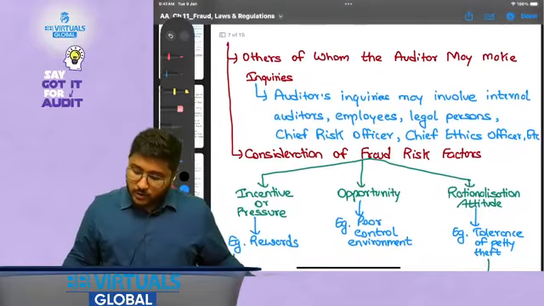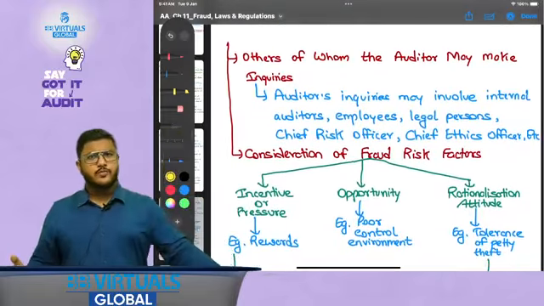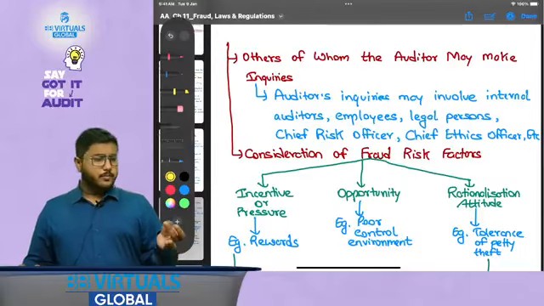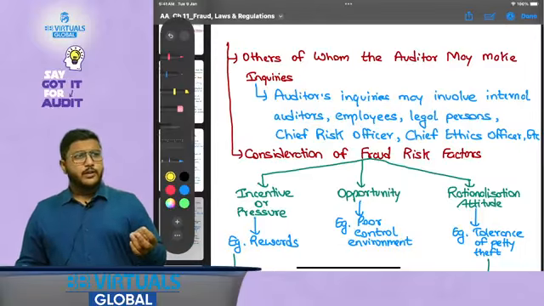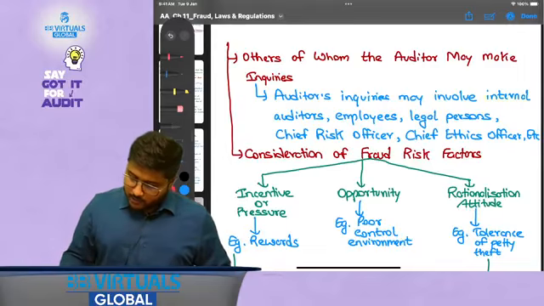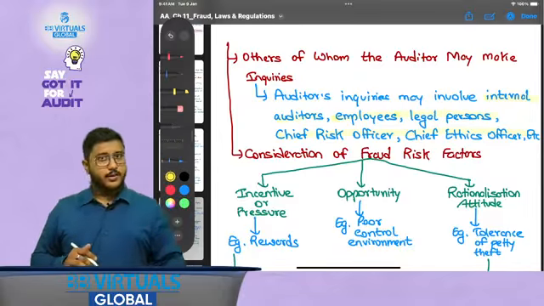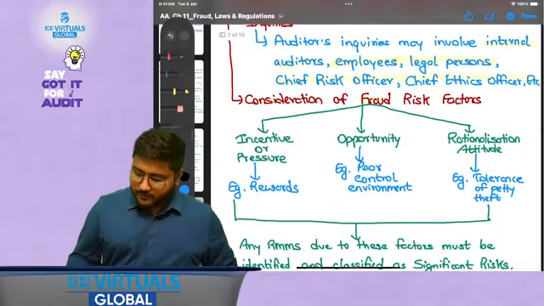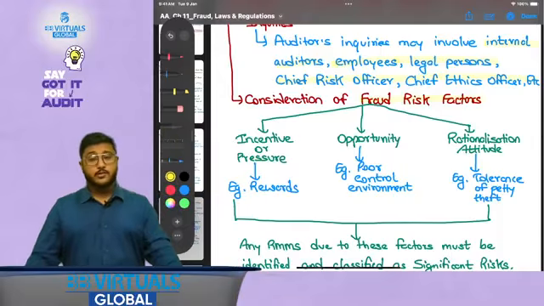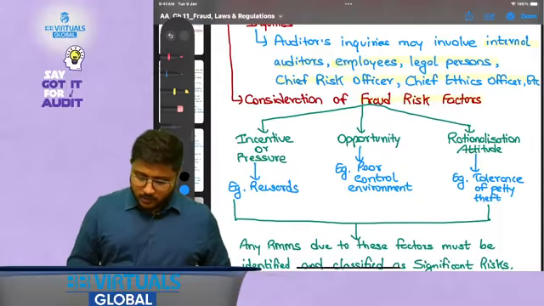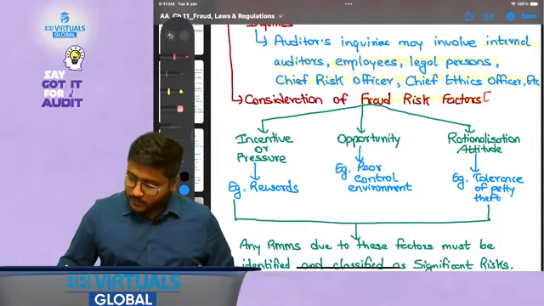Now others of whom the auditor may make inquiries, so they can make inquiries of anybody, be it internal auditor, be it secretarial auditor, be it any of the experts. So may involve internal auditors, employees, legal persons, chief risk officer, chief ethics officer, etc. Classification of fraud risk factors. So these are classified as IPO plus rationalization.